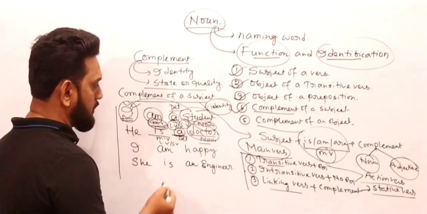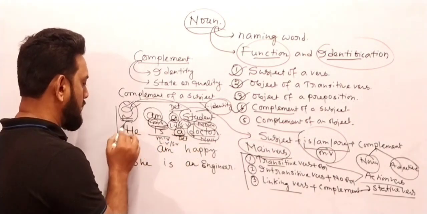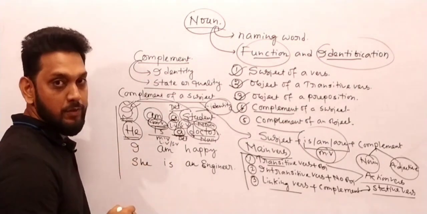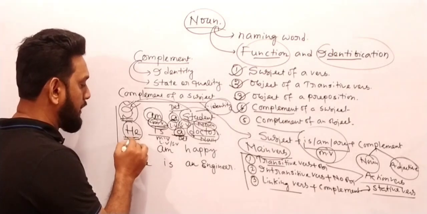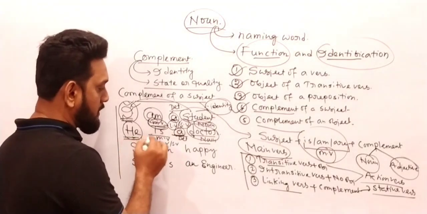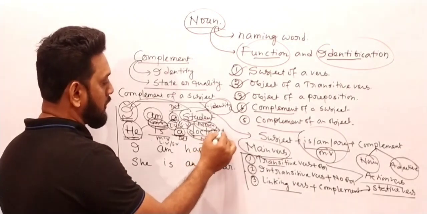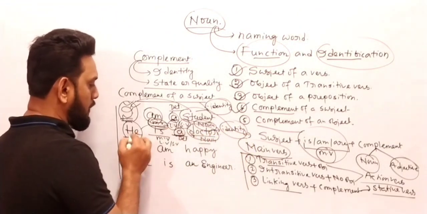Now if I ask you the question: does this complement give the identity of the subject "he"? Yes or no? He is a doctor. Now what is the identity of the subject? The subject is a doctor. It means it talks about the identity of the subject. It is the complement of the subject.